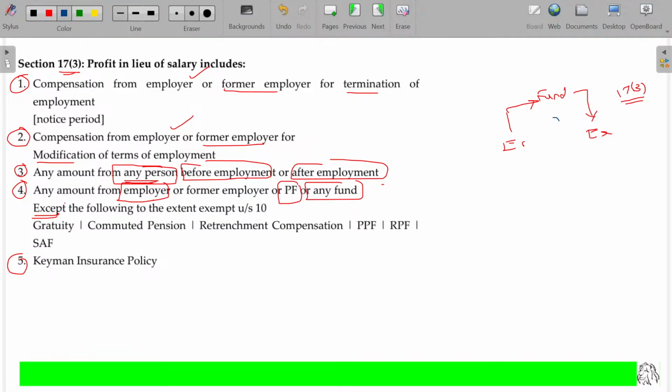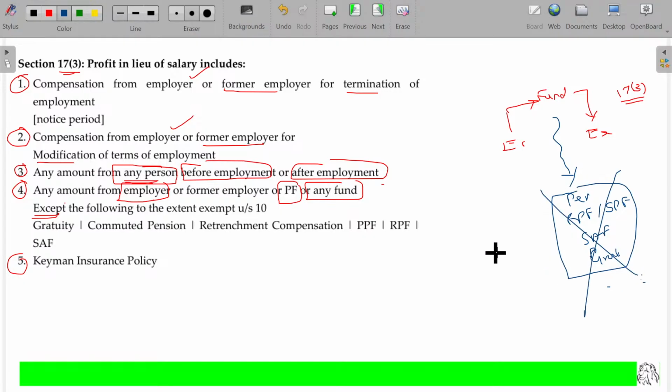But this fund has some special government notification, like some pension, PF, especially recognized provident fund, statutory provident fund, superannuation fund, commuted gratuity. These cases will be totally exempted because these things are listed under section 10.